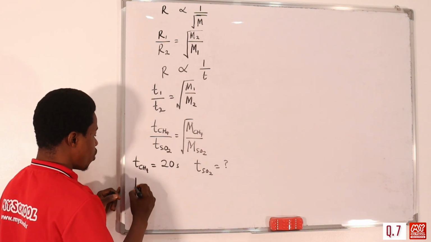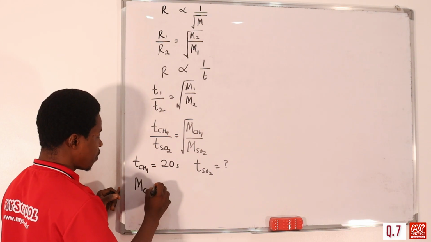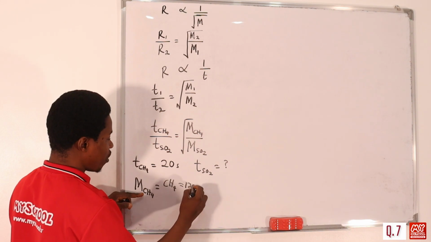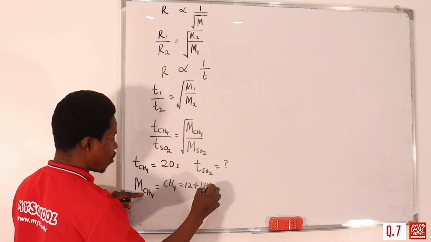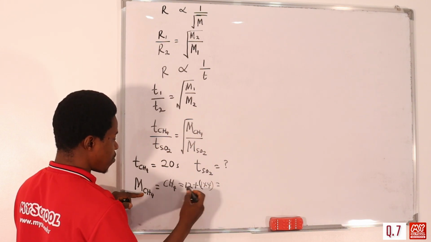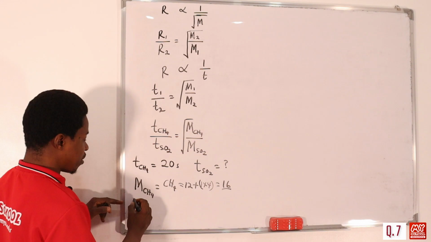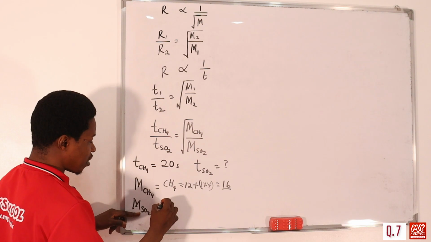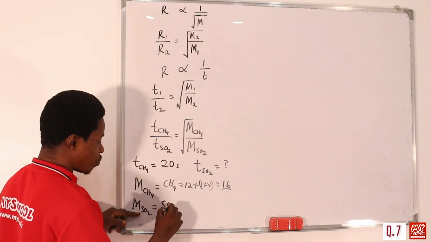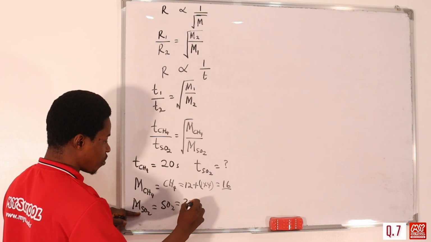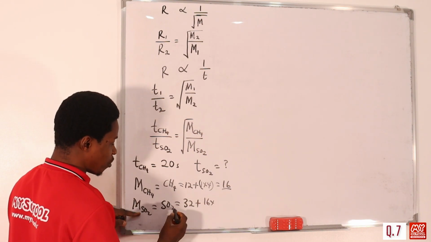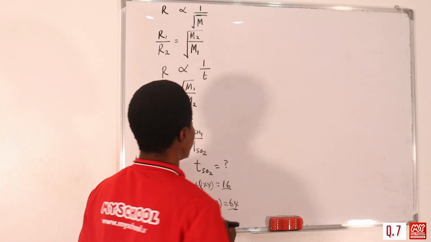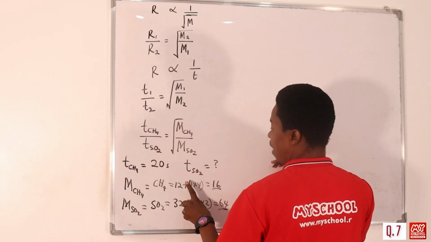Then the molar mass of methane, so let's calculate. CH4 is equal to carbon 12 plus hydrogen 1 times 4. This gives us 16. Then let's look at the molar mass of SO2, sulfur dioxide. Sulfur is 32 plus oxygen is 16 times 2, because we have 2 moles of that. So this is eventually going to be 64. So we can come on here and calculate. Let's put in the values we have here.